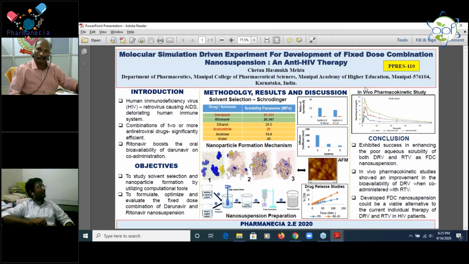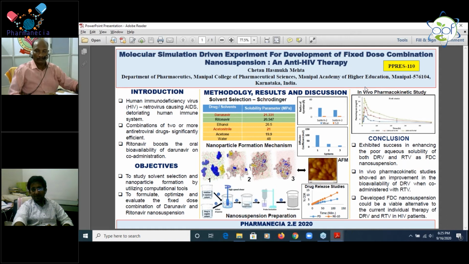Then coming to the nanoparticle evaluation, I have done the FTIR, TSC, and AFM. AFM shows the nanoparticle morphology, and I have performed the drug release studies for the formulation. It shows that the pure drug has less release as compared to the nano suspension. And then I have performed the in vivo pharmacokinetic study, which shows the formulation is better as compared to the pure drug, and an increase in bioavailability is also shown by the in vivo pharmacokinetic study.